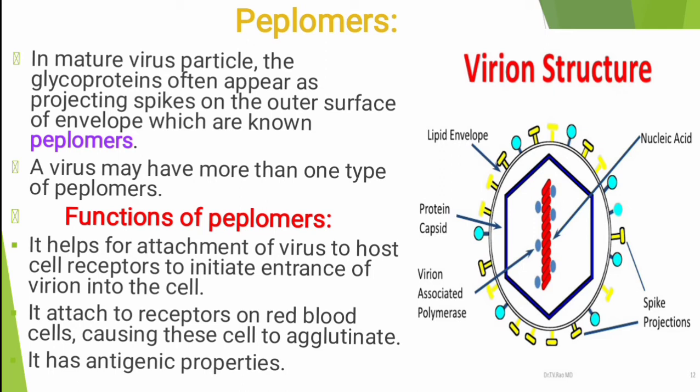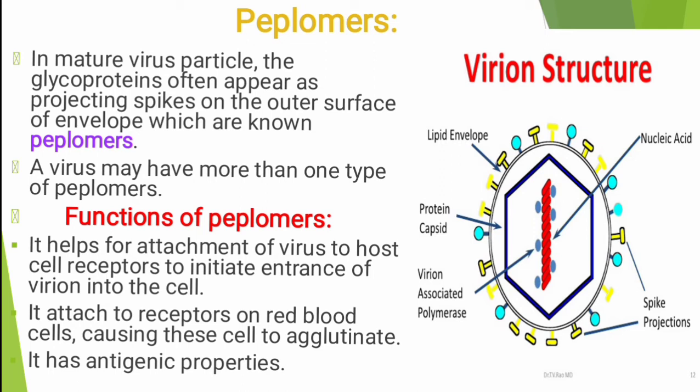A virus may have more than one type of spike. Here we see more types, and it will differ. Now, functions of peplomers. They help in the attachment of the virus to host cell receptors to initiate entry of the virion into the cell. See here, peplomers are very helpful for the viruses. Why? Because they help to attach to the host body cell and to enter the host cell.